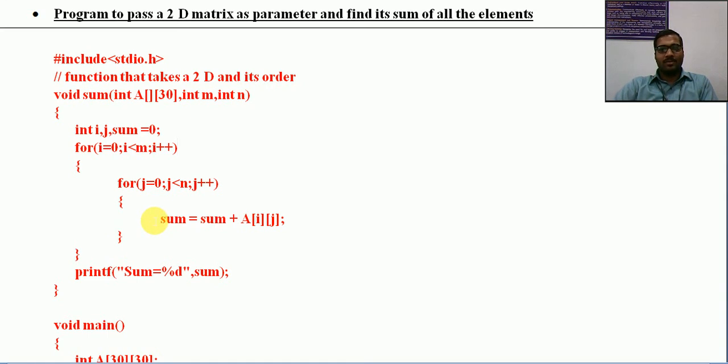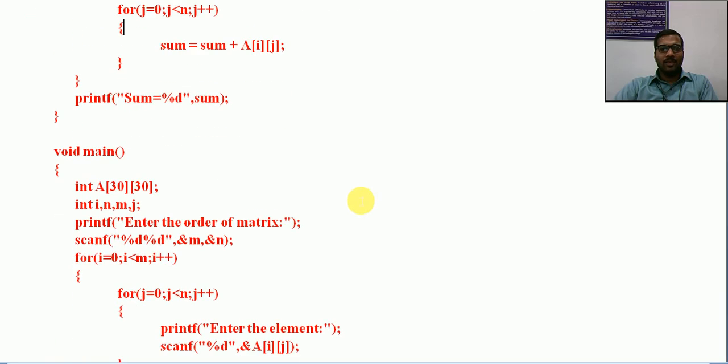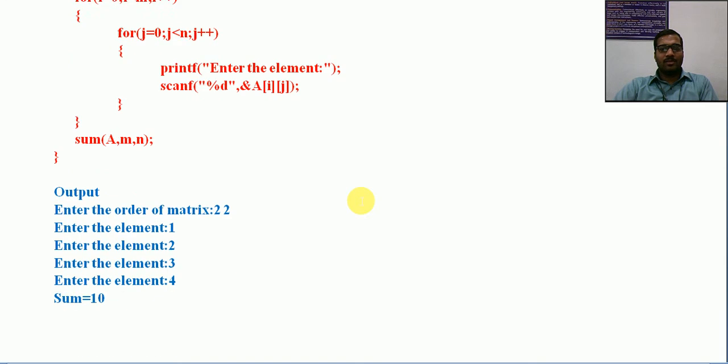Okay, so these two are very important topics: passing an array as a parameter and passing a two-dimensional array as a parameter. In between we have seen one example where, when we pass individual rows of a matrix, we give the index value also while calling that particular function. Okay, so that's it for now.